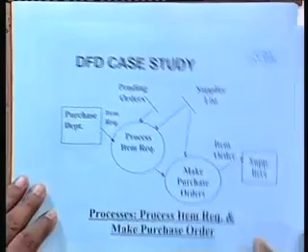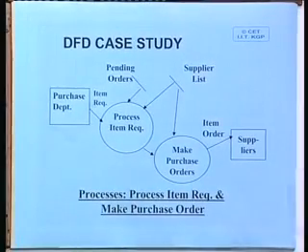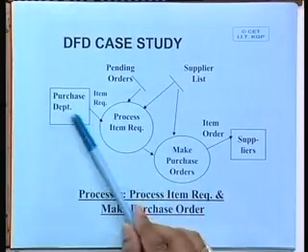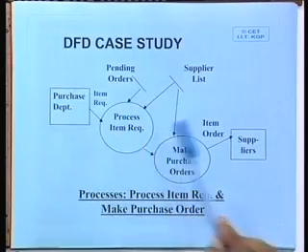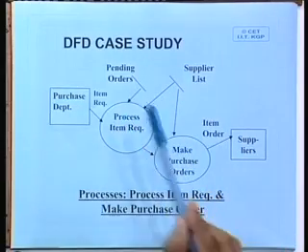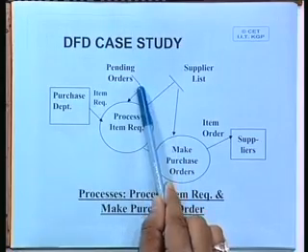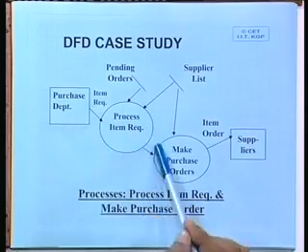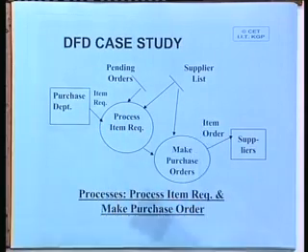Then these are the supplier processes, the two supplier processes. Number one is the process item request. So, we have from the purchase department the item request coming in, the pending orders, the supplier list, and see what is happening at any point of time. You are looking at how many orders are pending, alright, who are your suppliers. So, here it is assumed that when your item request is made, obviously you must also check the inventory.